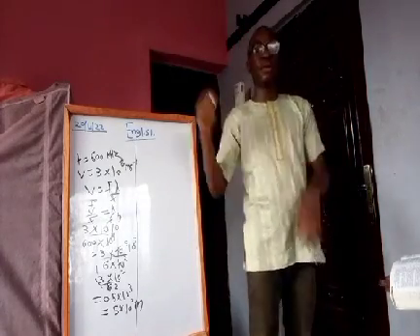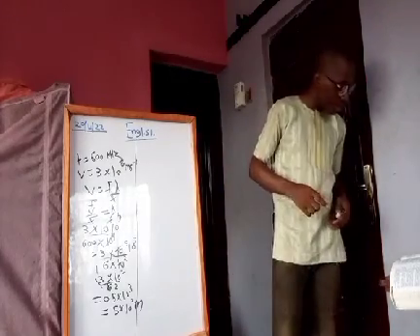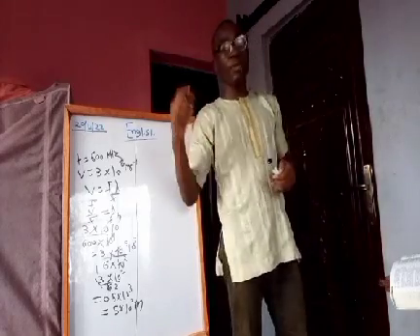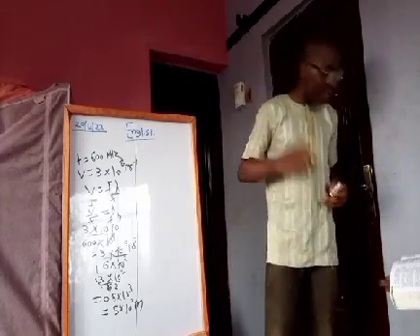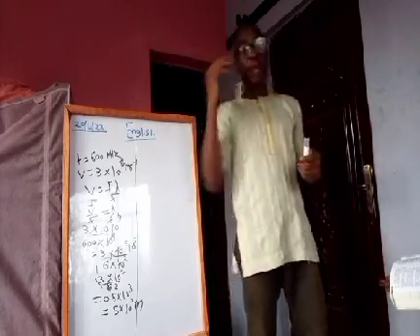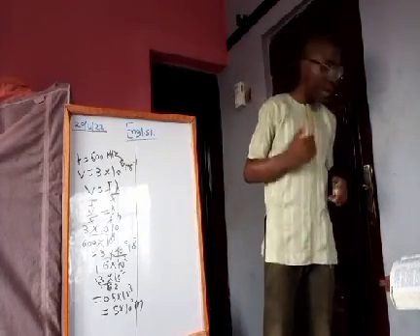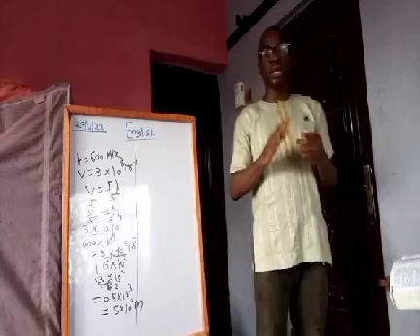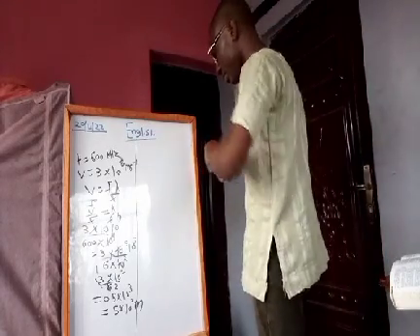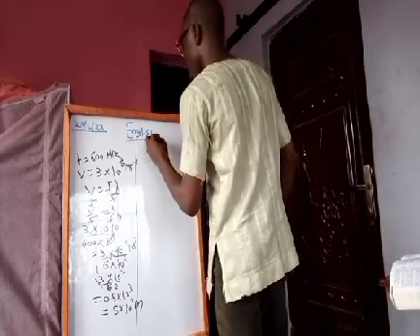Compression is not a property of longitudinal waves. Number B, reflection. Yes, reflection is a property of longitudinal waves. Refraction is a property of longitudinal waves. Reflection and refraction are properties of all waves, not just longitudinal waves. Then polarization is not a property of longitudinal waves. So A and D are the correct answers.